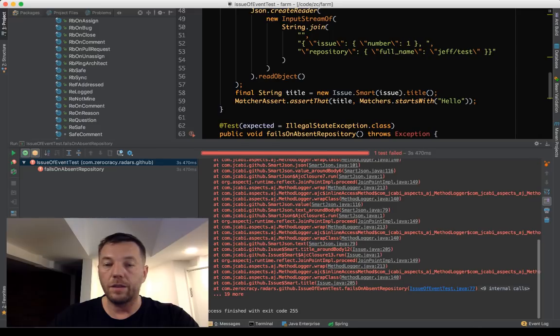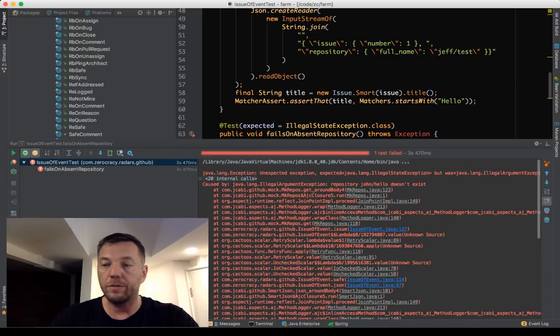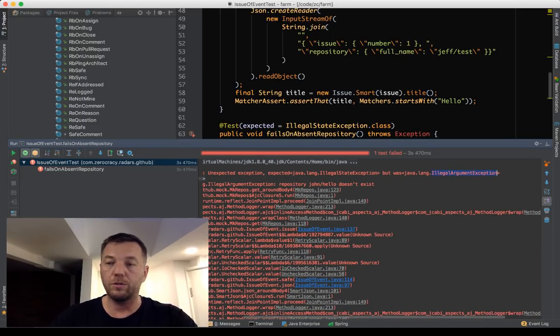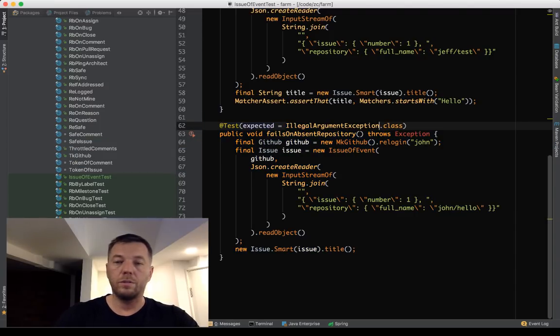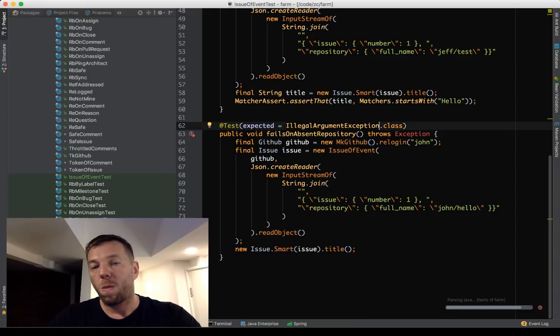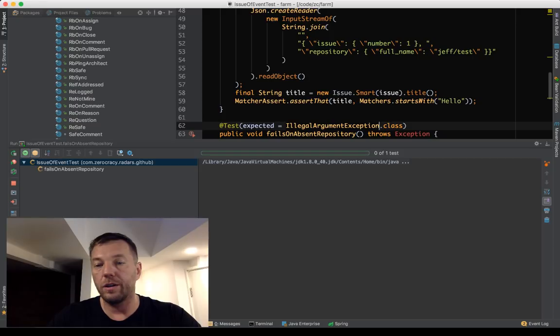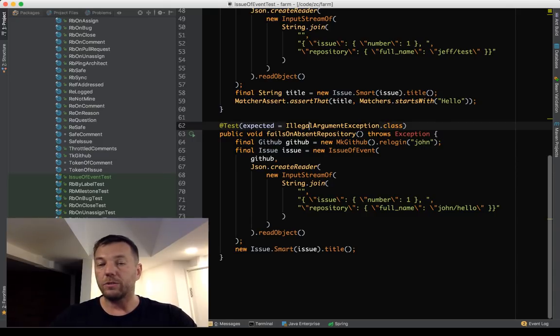Yeah, the type is unexpected, but the real one is illegal argument exception. Okay, so let's put it here. Let's run it again. Now the test will pass, I think, because the code works like it's supposed to work. You see? Fails on absent repository. The repository is absent, the test fails.